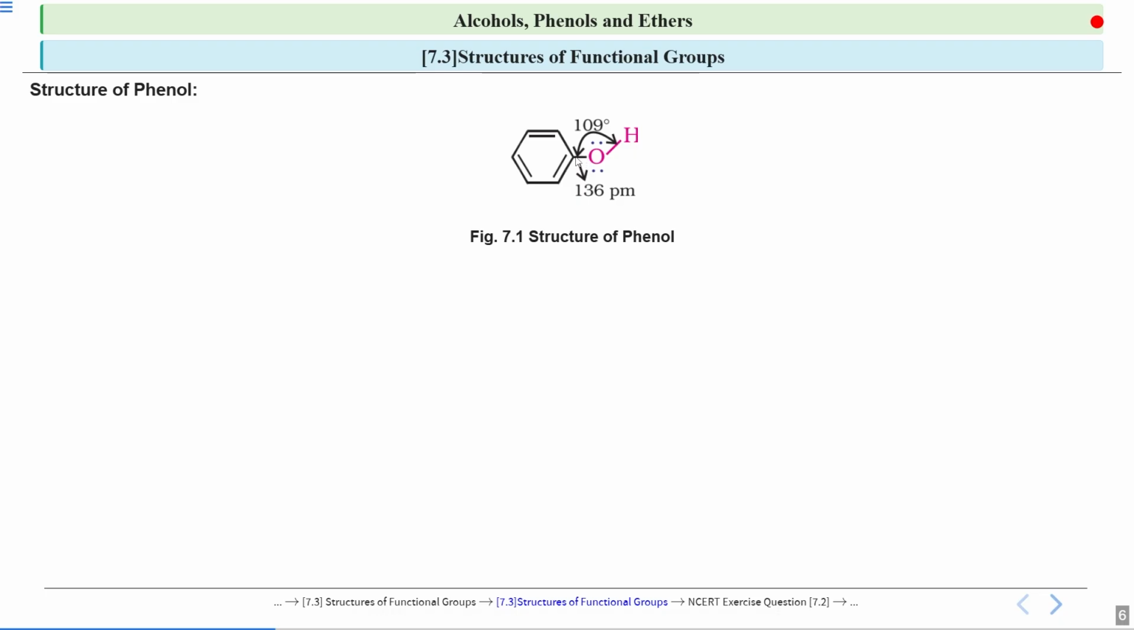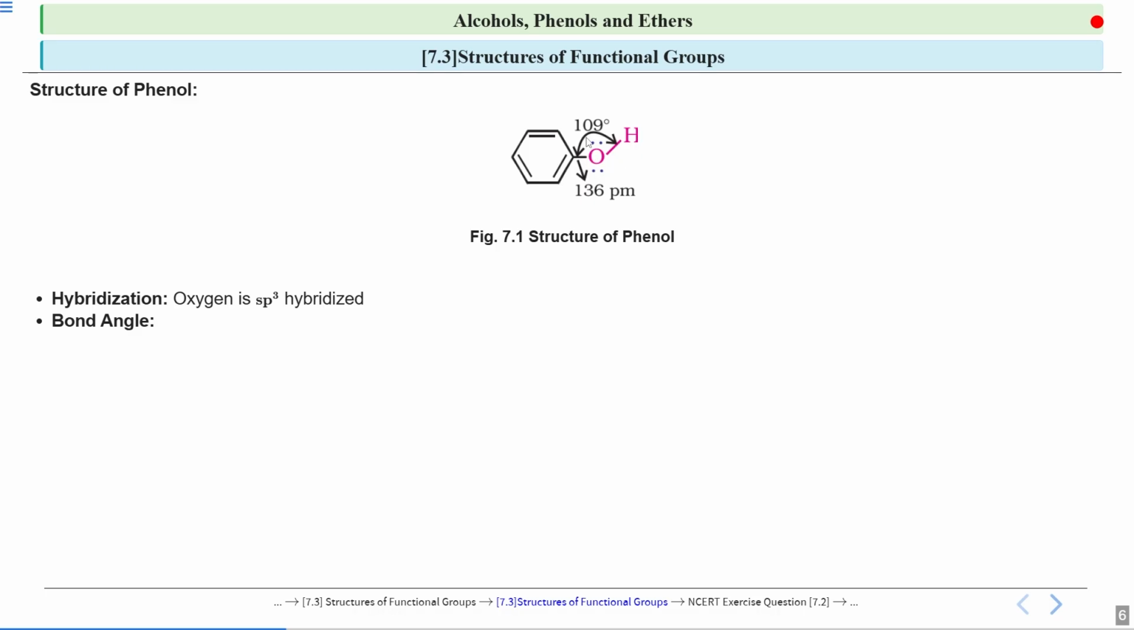Now if we talk about this carbon, oxygen and hydrogen bond angle, then you can see that this bond angle is 109 degree. First, let's see the hybridization of this oxygen. Now again we will calculate the hybridization by adding the bond pairs and lone pairs. So there are 2 bond pairs. See, this is one and this is another. So 2 bond pairs and 2 lone pairs. So 2 plus 2, 4. So if it is 4, we say it is sp3 hybridized. So this oxygen is also sp3 hybridized.